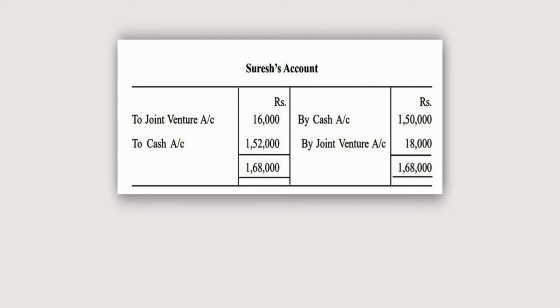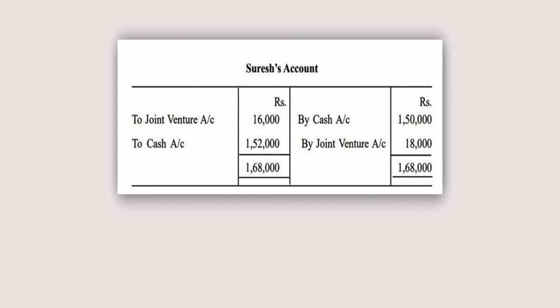To joint venture 16,000. Rajesh contributed rupees 2 lakh, whereas Suresh contributed rupees 1,50,000. So the entry was made. We credited the Suresh account. So accordingly 1,50,000, by cash 1,50,000. Total is 1,68,000.